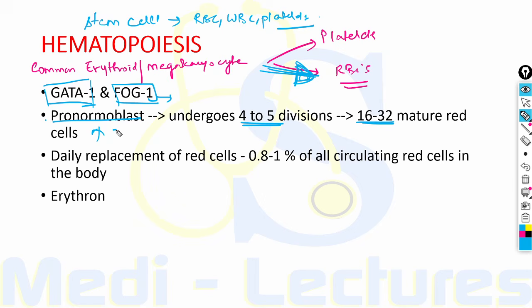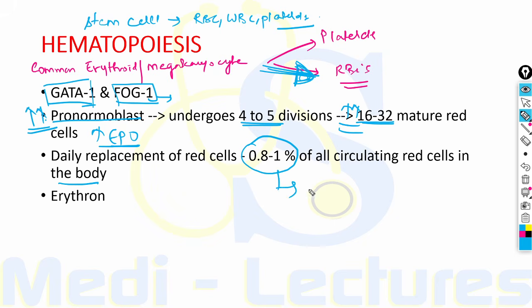With increased erythropoietin expression, there is an increase in the early progenitor cells like pronormoblast, therefore increasing the final number of RBCs. The daily replacement of red cells is around 0.8 to 1% of all circulating red cells in the body.